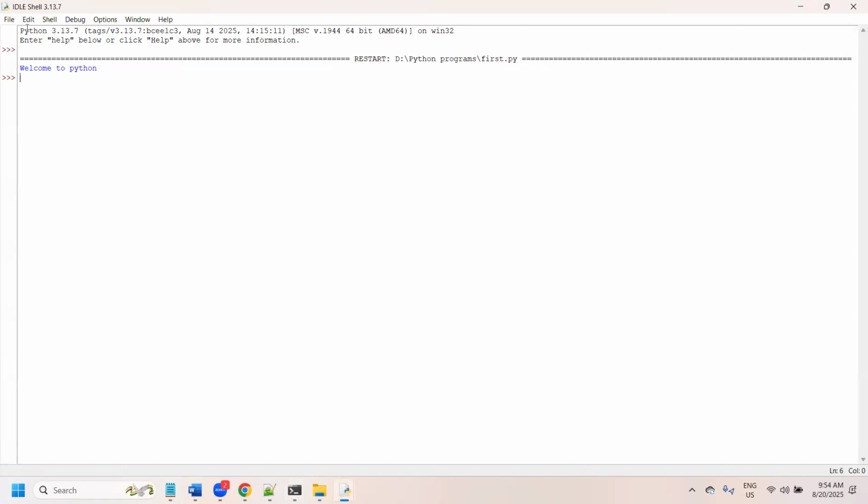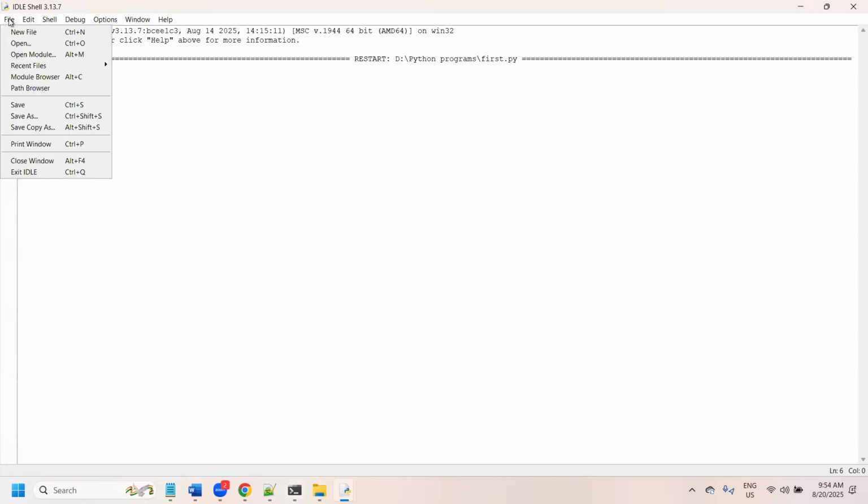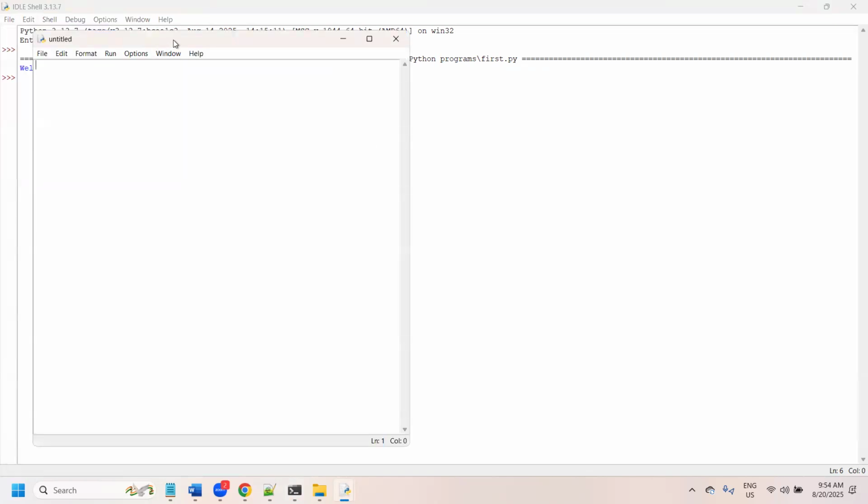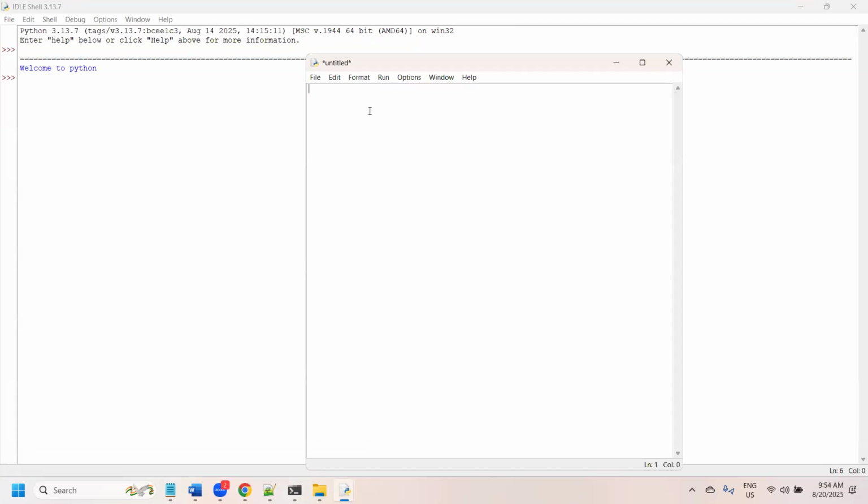Now I'm going to create one more program. For example, if you want to create a new program, in IDLE we can also create it. Edit, file, new file. Now you want to create second dot py. For example, a is equal to 10 and b is equal to 20, just providing it at a high level. Then c is equal to a plus b, and then print c. For example, you have this kind of program, then you can save it.